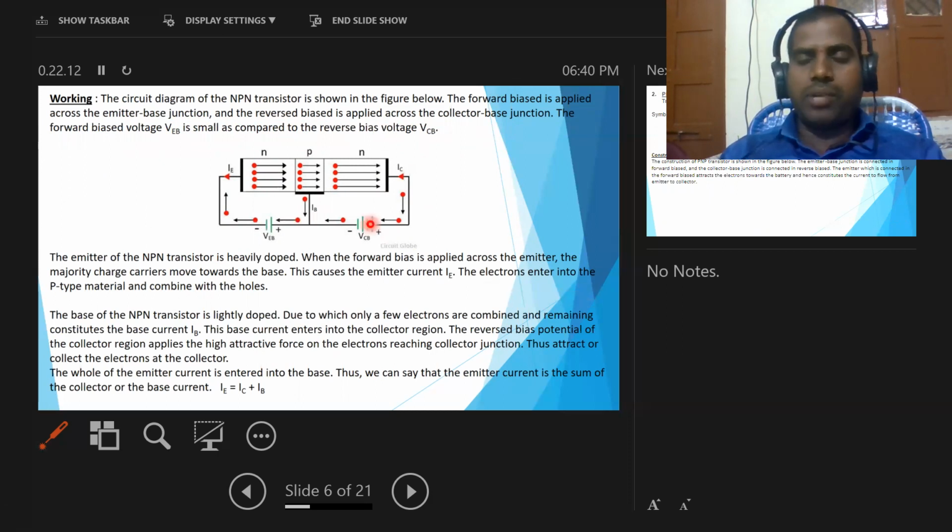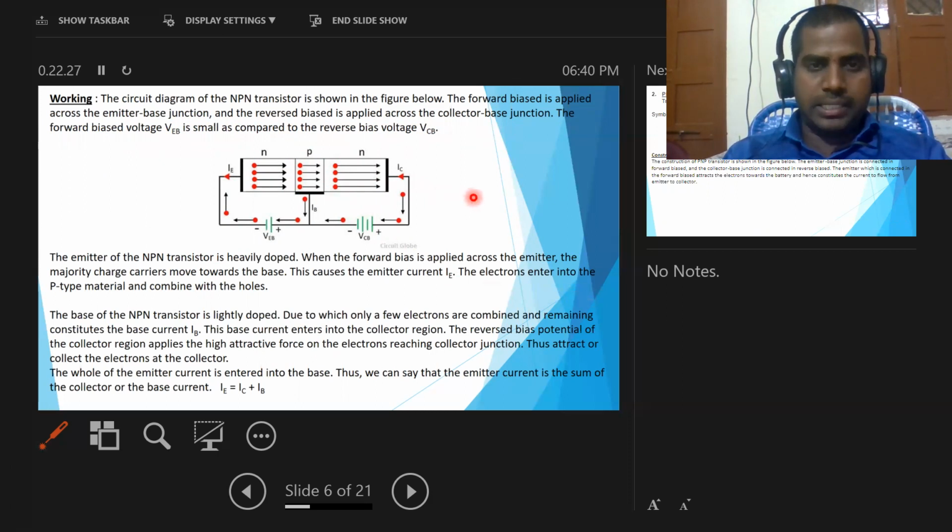So in the working of the NPN transistor, the collector base region is connected in reverse bias, and at the same time the emitter base region is connected in forward bias.